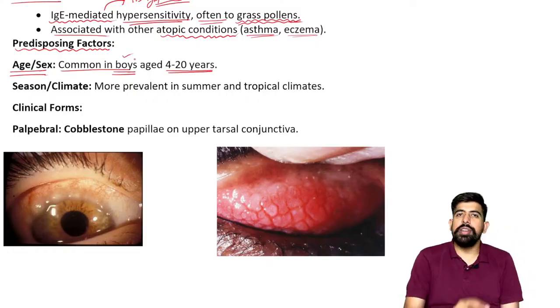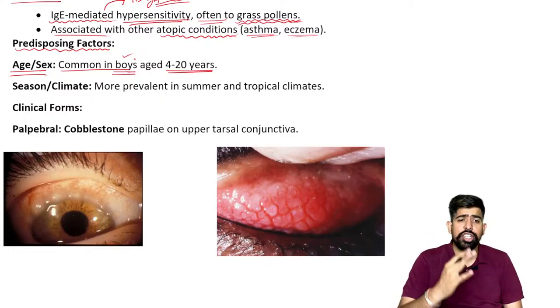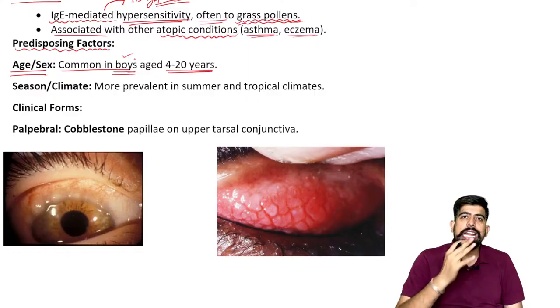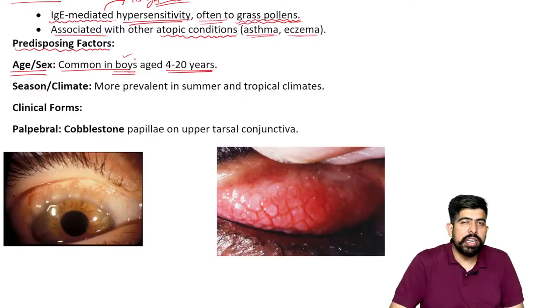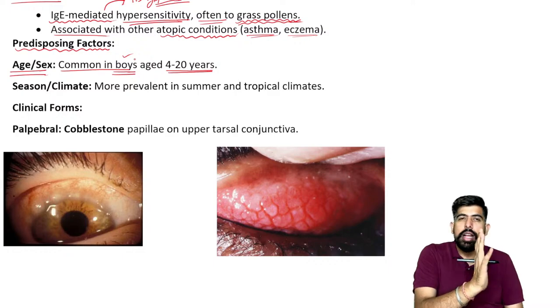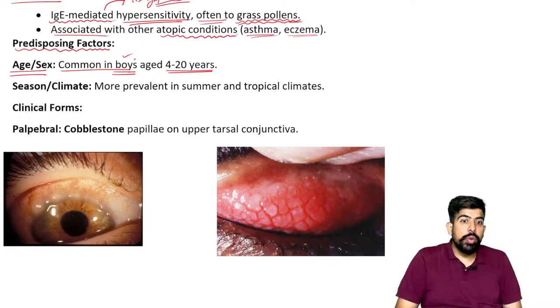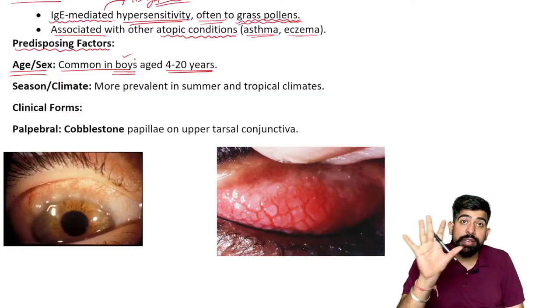So now please remember, if a clinical case is randomly given and mentions that the boy's age is 8 years, 9 years, or 10 years, in between this 4 to 20 that we are talking about, or a 12-year-old boy is coming with these symptoms, then by seeing the boy and the age, you can make the diagnosis that it can be VKC.